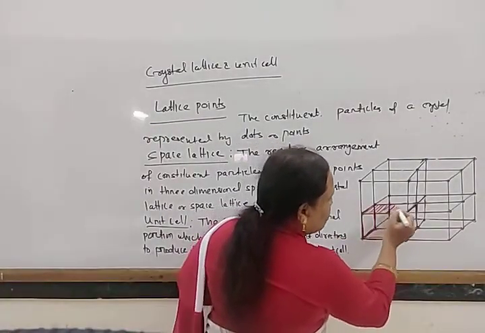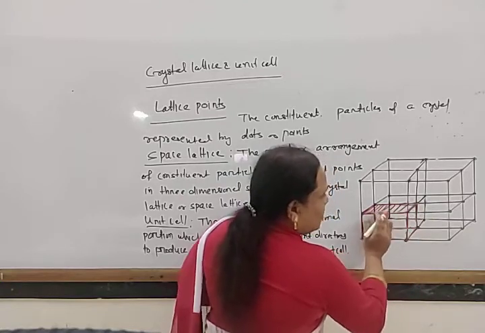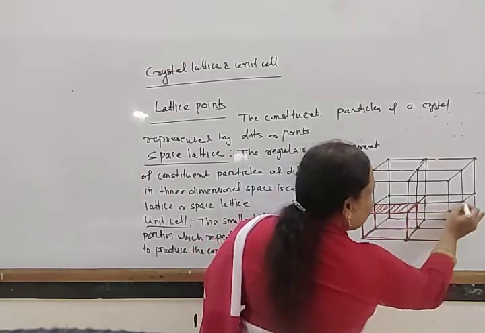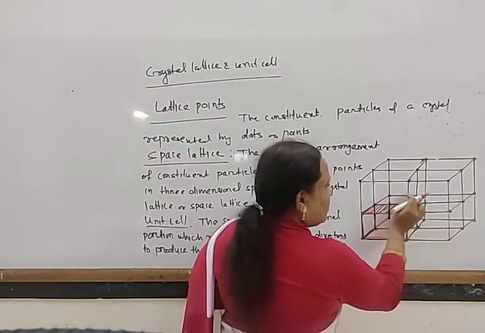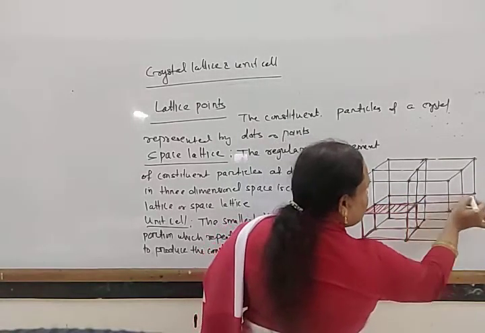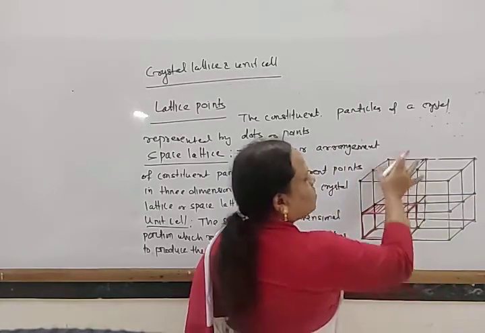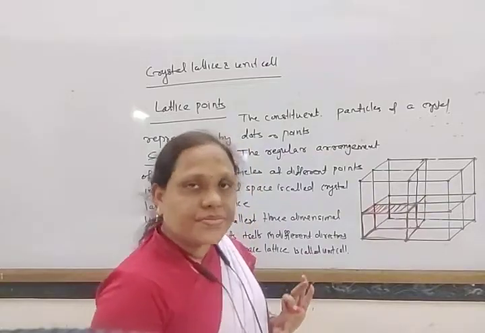Look here, what is marked in red color. This is the smallest portion. This small portion is repeated. Here also another part of this type, here also another, in the back of this also another part, and here also another part. So 1, 2, 3, 4, 5, 6, 7, 8. In total, 8 parts are there.